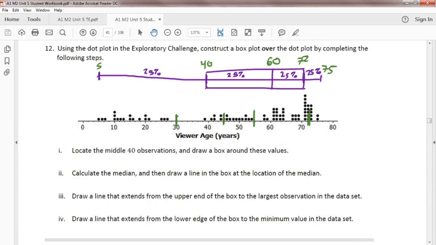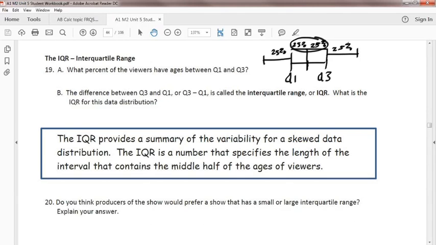So what we're going to do here is we're going to take those two numbers. It was 72 and we're going to subtract, it was 30, right? Or 40? 40. And we get 32. This is the IQR, the interquartile range.